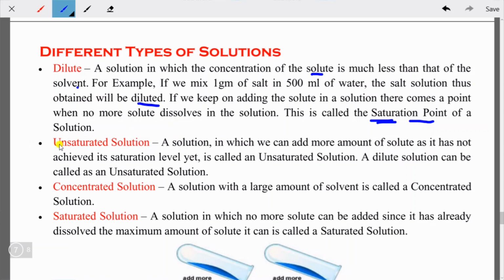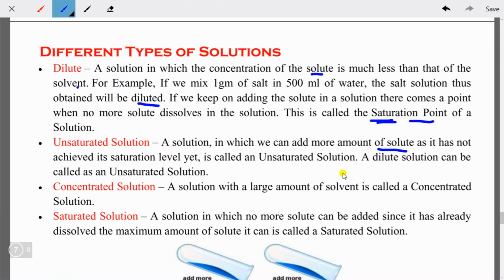So let's talk about unsaturated solution. A solution in which we can add more solute, as it has not achieved its saturation level yet, is called an unsaturated solution. So this is the opposite of a saturated solution, as you can see here. In the case of an unsaturated solution, you can add more and more solute, because the saturation point has not been achieved yet. A dilute solution can be called an unsaturated solution.